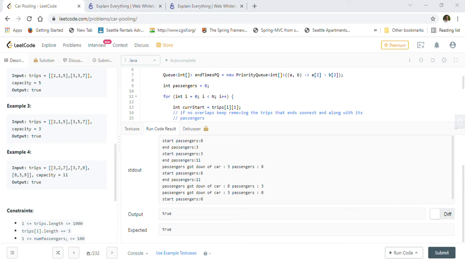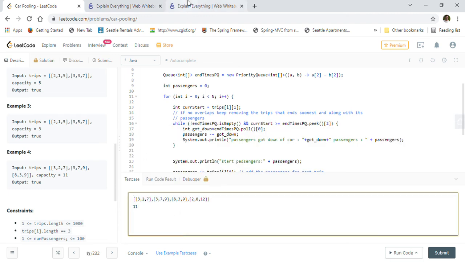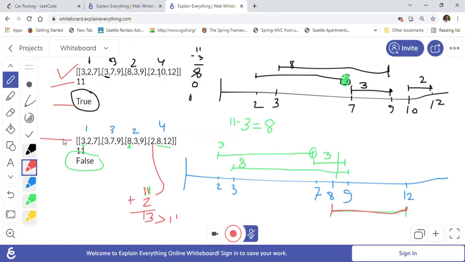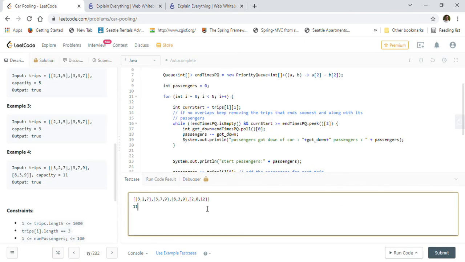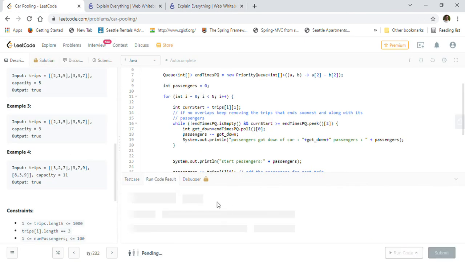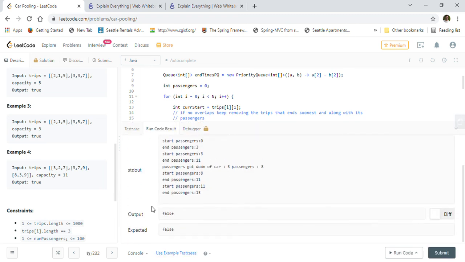So now we will take one negative example that I showed you just some time before. This one is the negative example, and the answer is false basically, because with this capacity, in this last trip it will exceed. It will become 13. So we'll just make sure that this example gives us false. So this example gives us false.